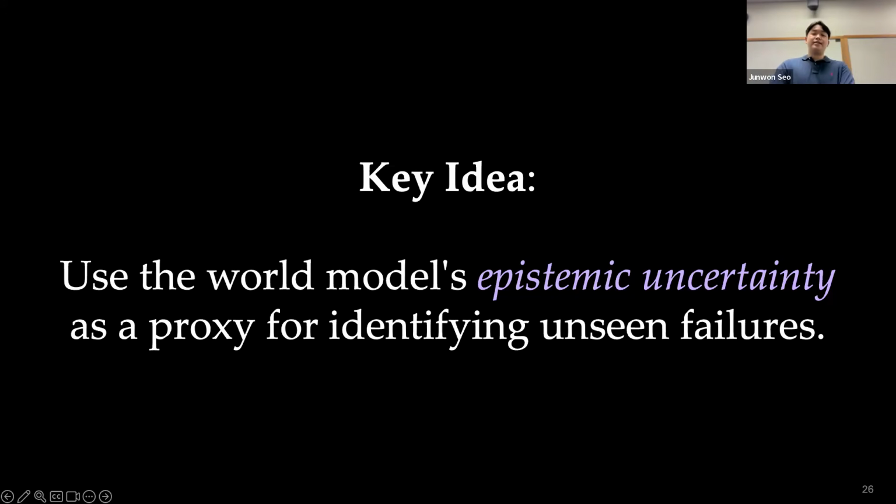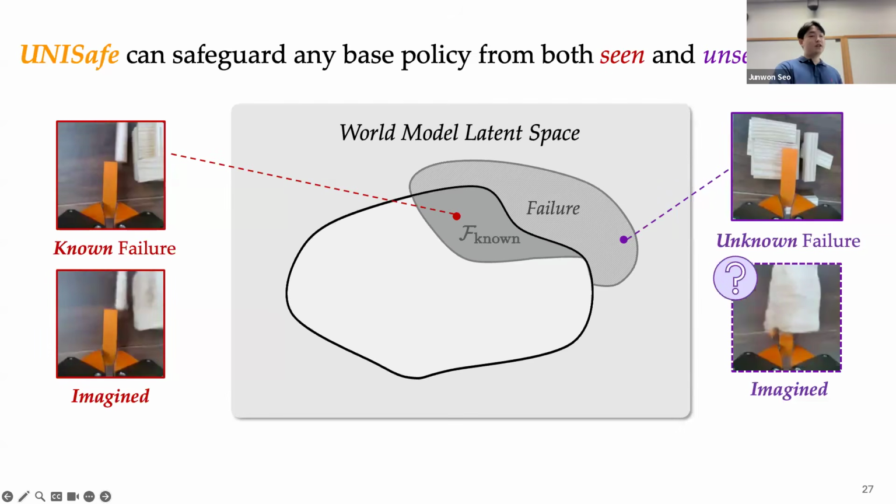So the key insight here is that we can quantify the epistemic uncertainty in the world model's imagination and use it as a proxy for identifying unseen failure modes, achieving robustness to epistemic uncertainty of the world model. So there are known failures, which are represented in the training data, and therefore, world model predictions are very reliable like this. And also unseen failures where the world model lacks knowledge and its imaginations become highly uncertain.